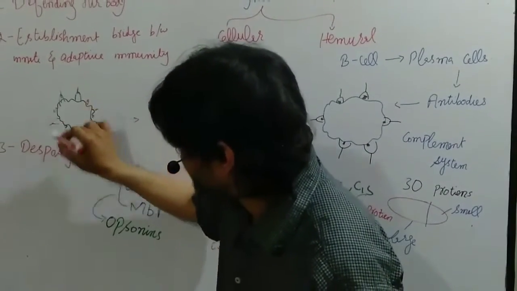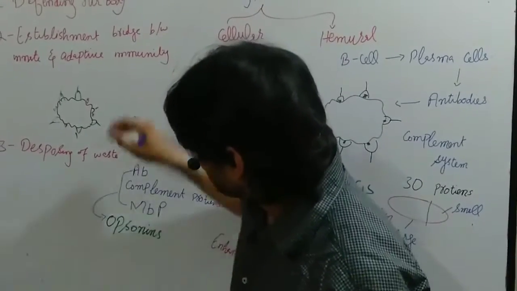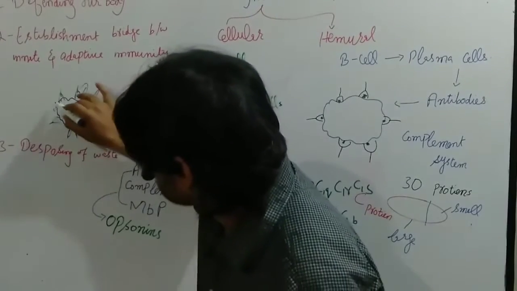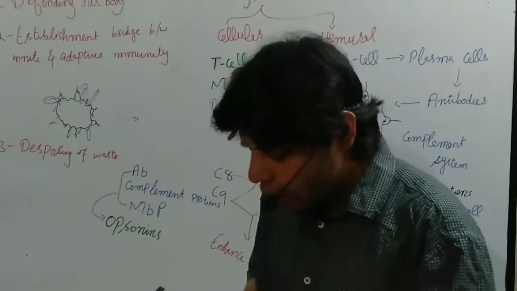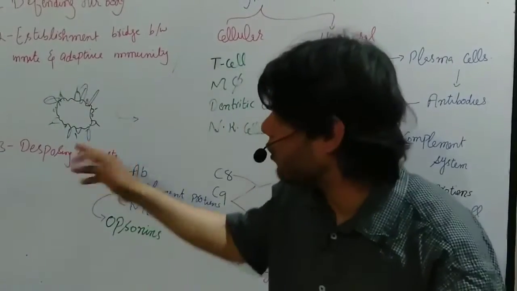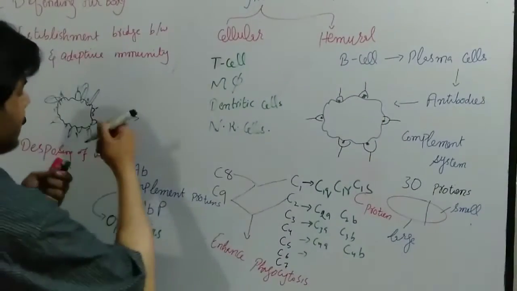Let's say these red ones represent the mannose binding protein, and sometimes it is coated by the complement proteins. So these blue ones represent the complement proteins. This way they can create a bridge between the microorganism, and after that the phagocyte cells are activated.